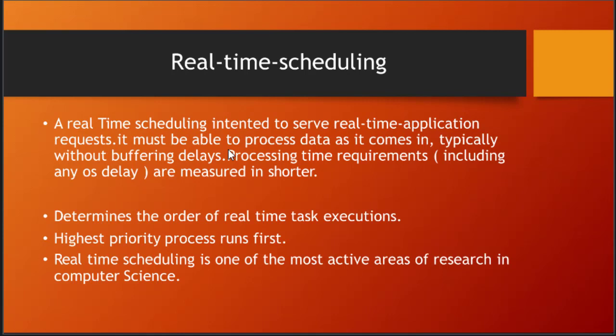And discussing real-time scheduling. Real-time scheduling is intended to serve real-time application requests. It must be able to process data as it comes in, typically without buffering delays. Processing time requirements, including any OS delay, are made shorter. It then determines the order of real-time task execution, and the highest priority process runs first.